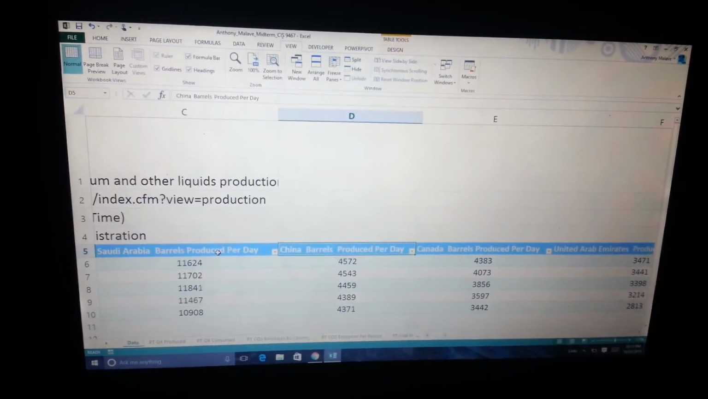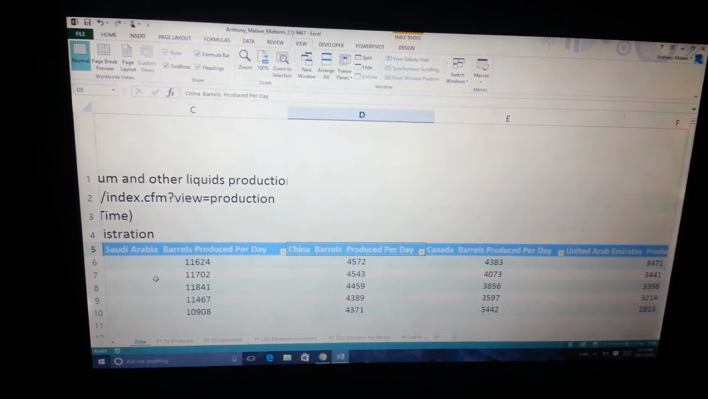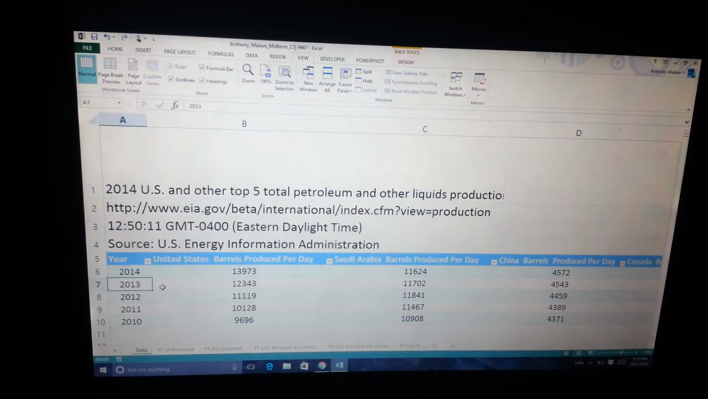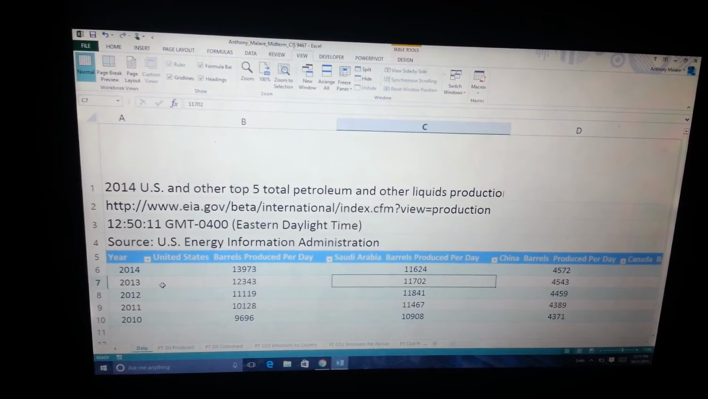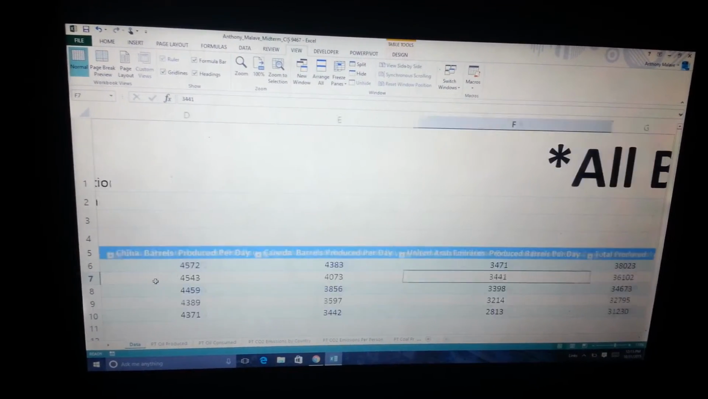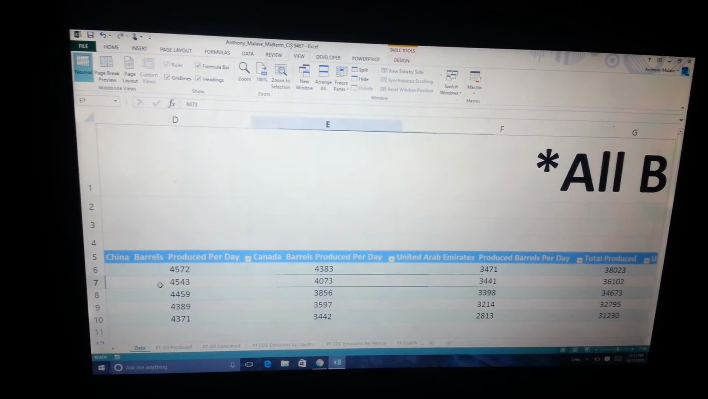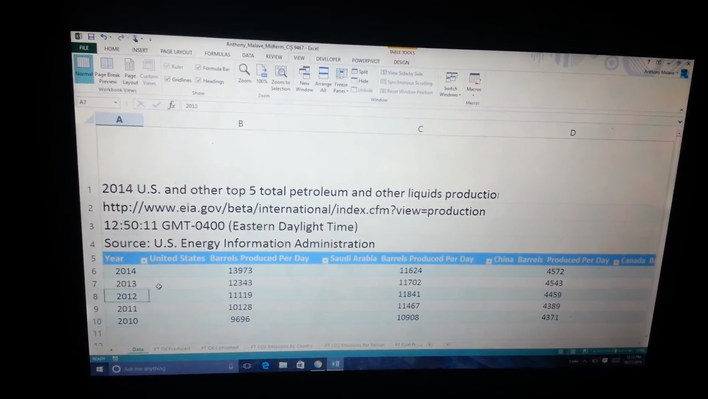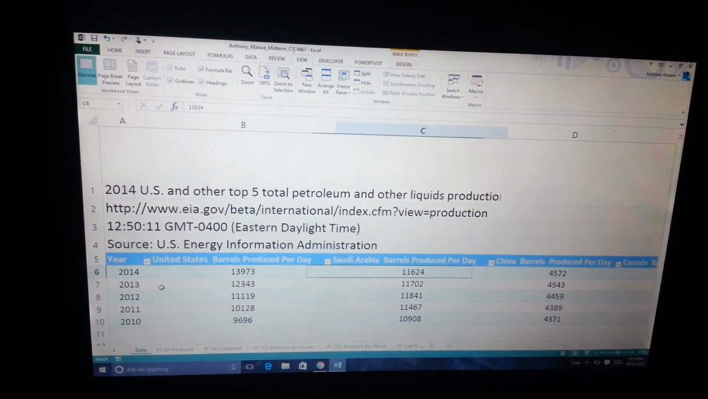Let's talk about the data that I compiled. The data that I compiled firstly was for crude oil. The crude oil is actually pretty interesting. I was able to find the production and consumption of oil between the years of 2010 until 2014 for all 5 countries.